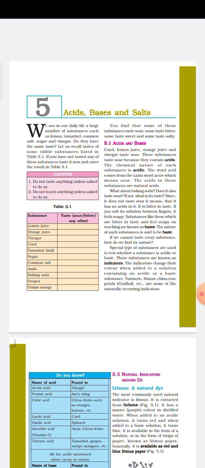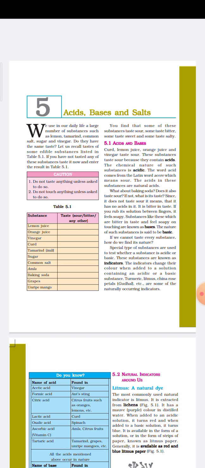We have to identify the taste as we have taken all these types of substances. Taste any of these substances now and enter the result in the table, and after that you have to write the taste over here. What type of taste? Lemon juice is somewhat sour in taste. Orange juice is also somewhat sour in taste. So like this, so many substances are given. You have to write the taste of these substances in the given table, that is 5.1.